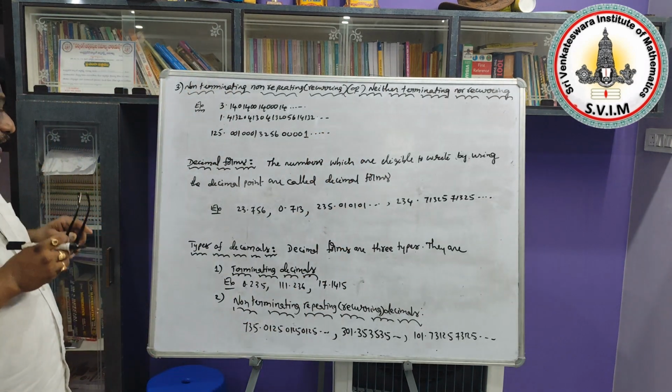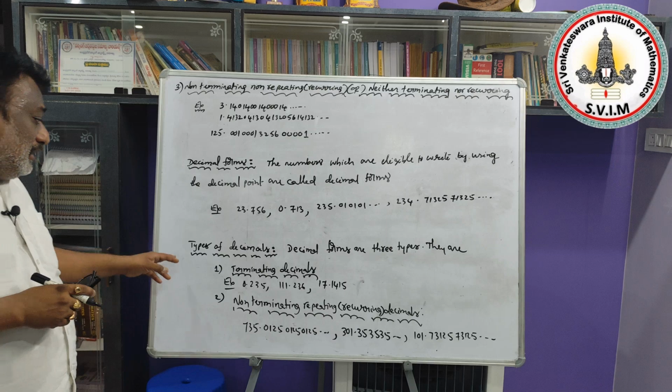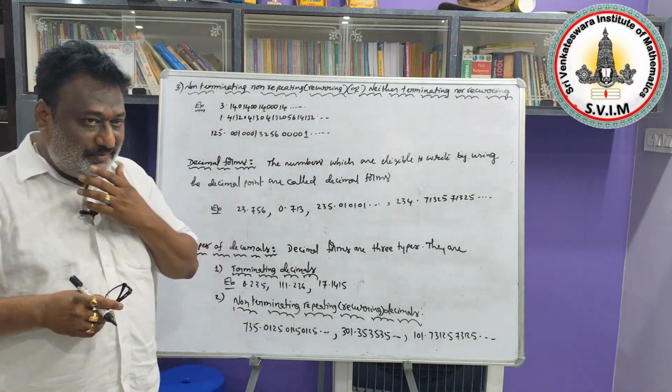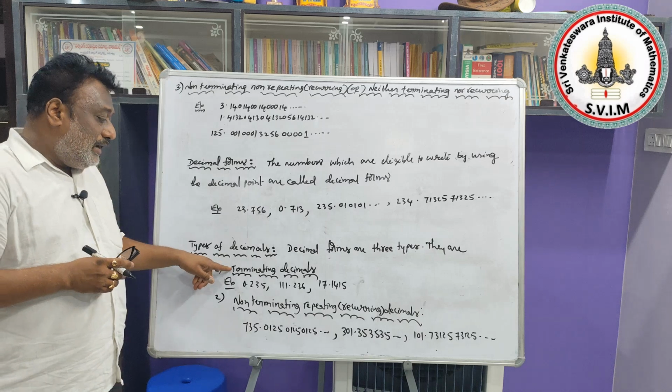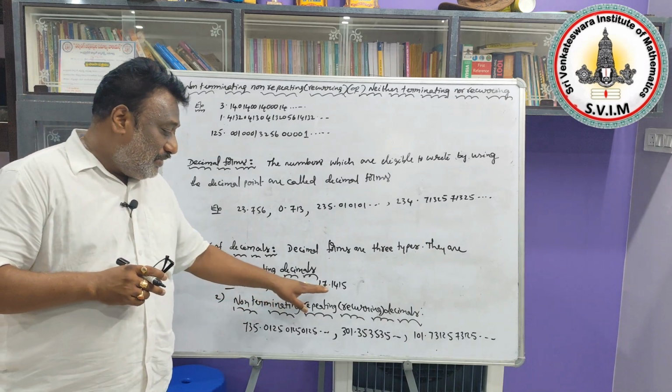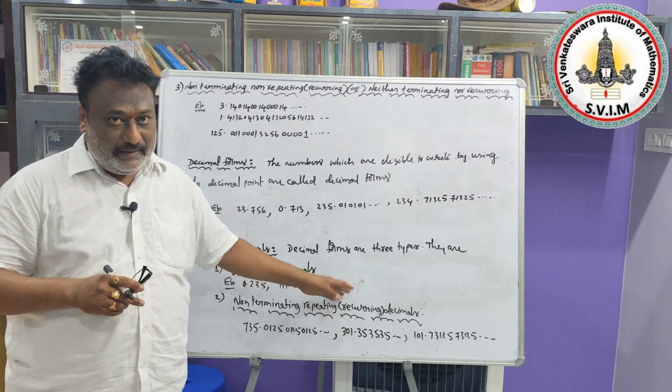So these are three types. Just listen to me. In this chapter we have three types of decimals. Terminating decimal is one type, and the examples are given here.